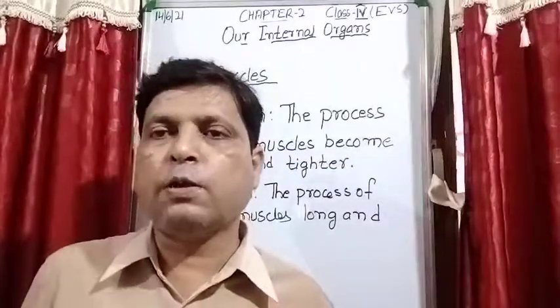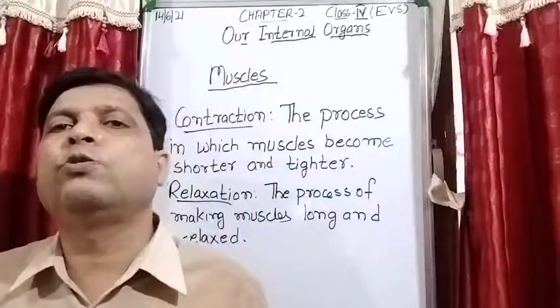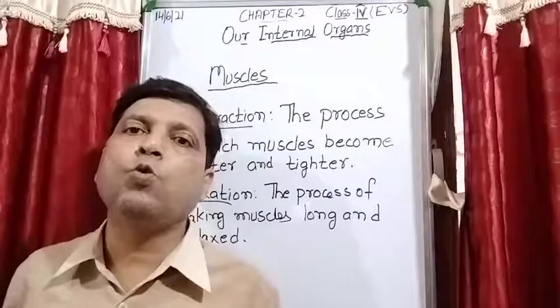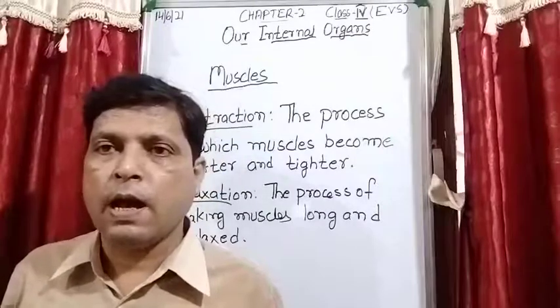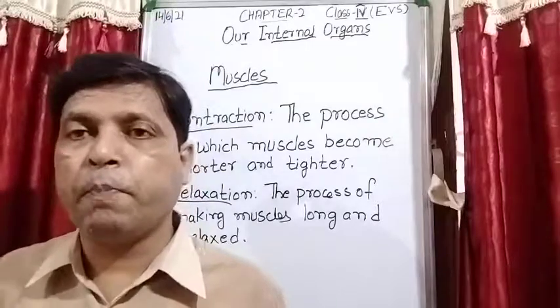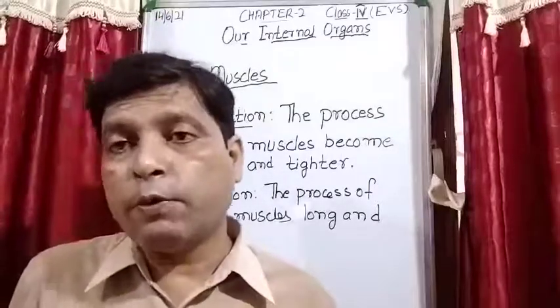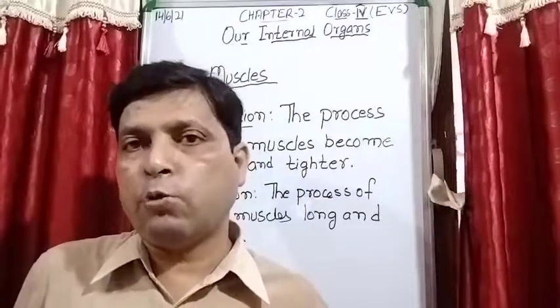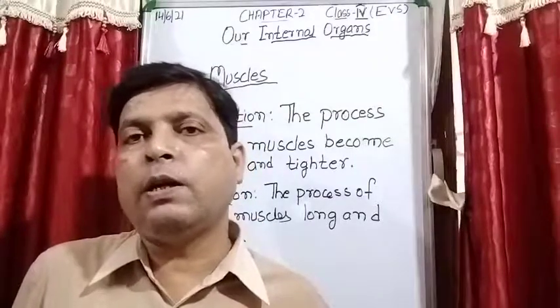Which type of waste is removed by the kidney? That is the liquid waste of the body, and this liquid waste is known as urine. And you know where urine is collected? That organ of the body is known as the urinary bladder, and through the urethra the urine is